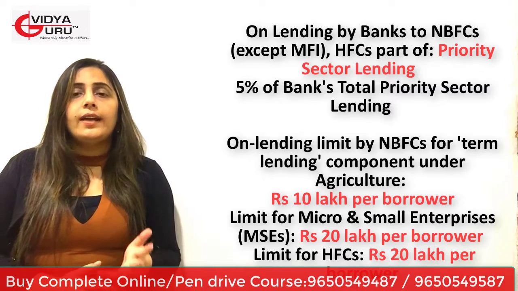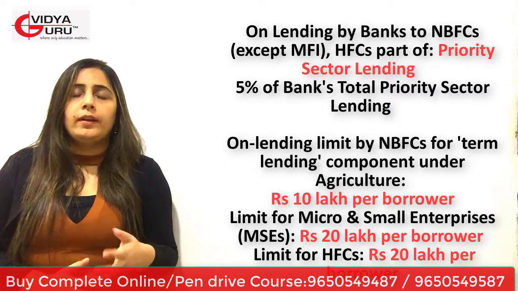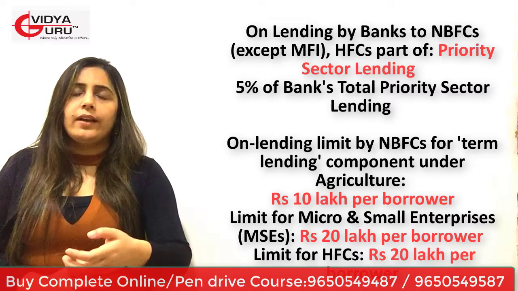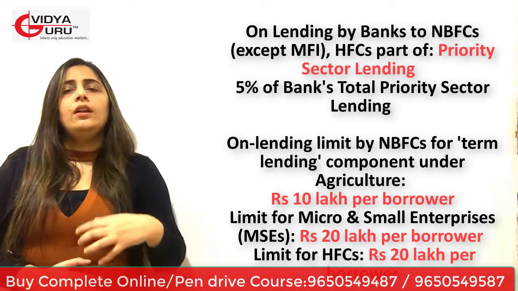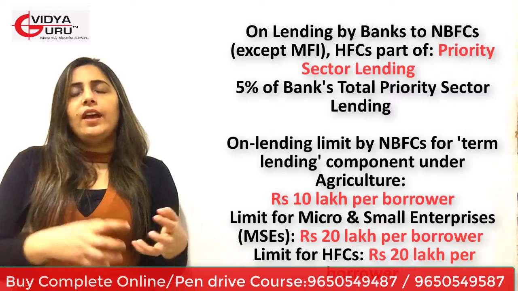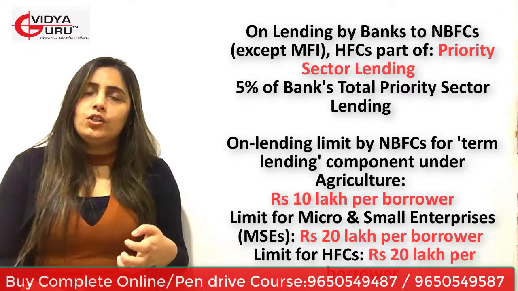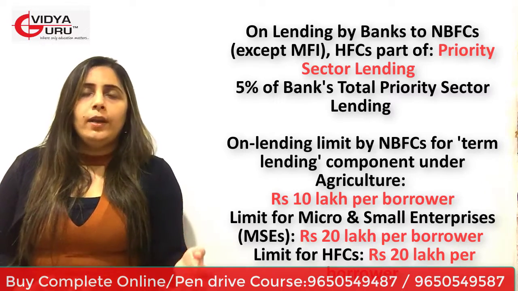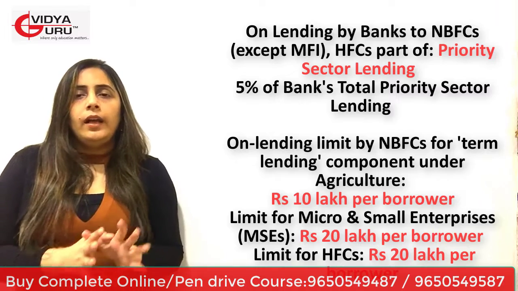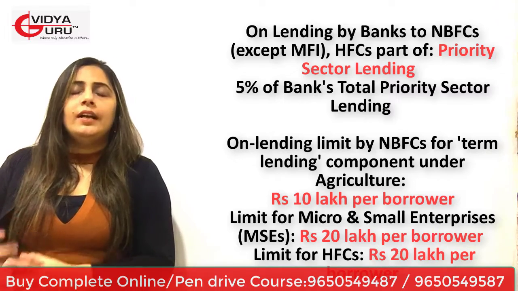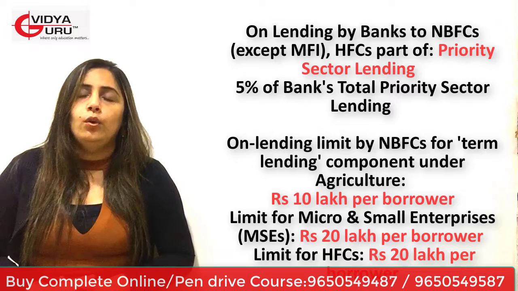See, that's the sort of relaxation banks had to expect, because they are giving money in the agriculture sector. If they are lending money to agriculture sector, they can lend money to NBFCs also. But I said NBFCs 5% will be considered their priority sector lending only.